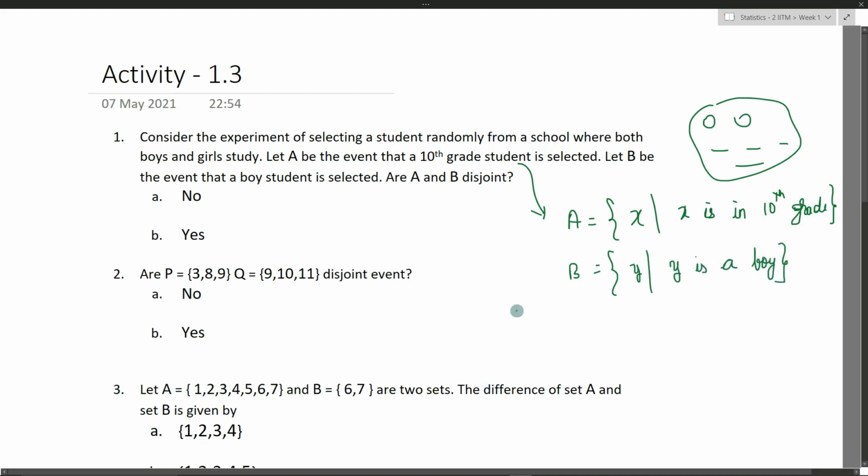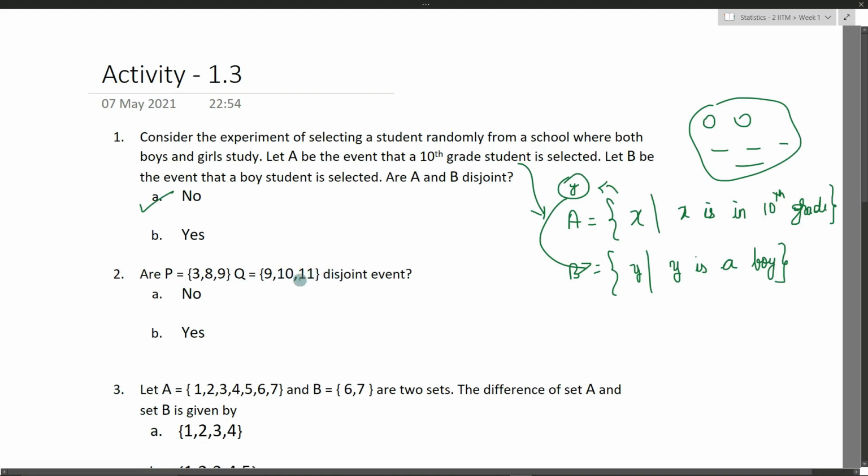Okay, so we have to find whether these two are disjoint sets. Can we select a boy student here who is in 10th grade? Yes, we can select a boy in A. So can that same student be in this set? Yes, because he is a boy, right? So these two are not disjoint. What about the second question? P is equal to 3, 8, 9, Q is equal to 9, 10 and 11.